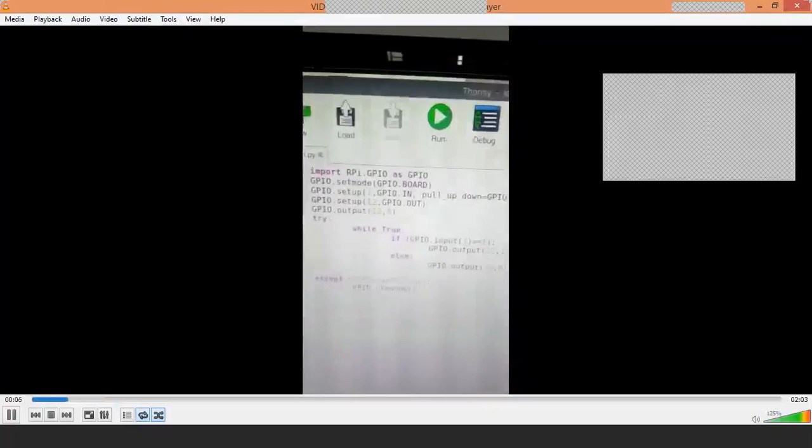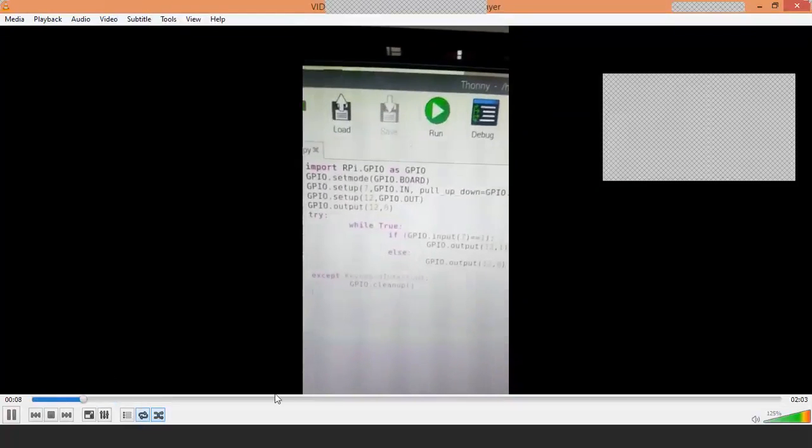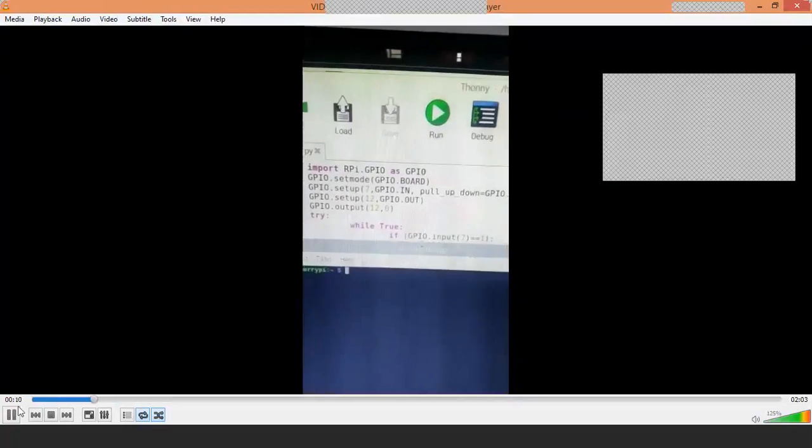You see here, you see the difference. I changed the pins. There I used the 11th pin and the 8th pin. Here I am using the 7th pin and the 12th pin. You note the difference. I am using the 7th pin.